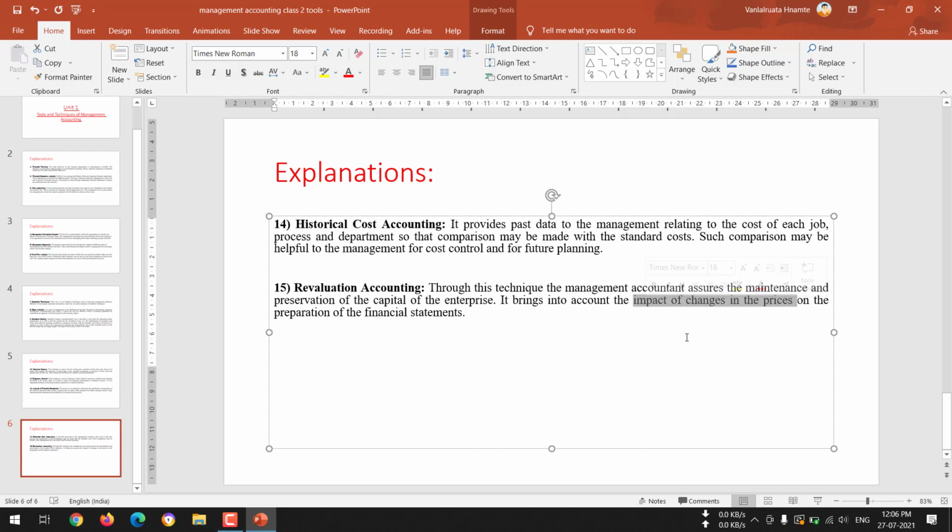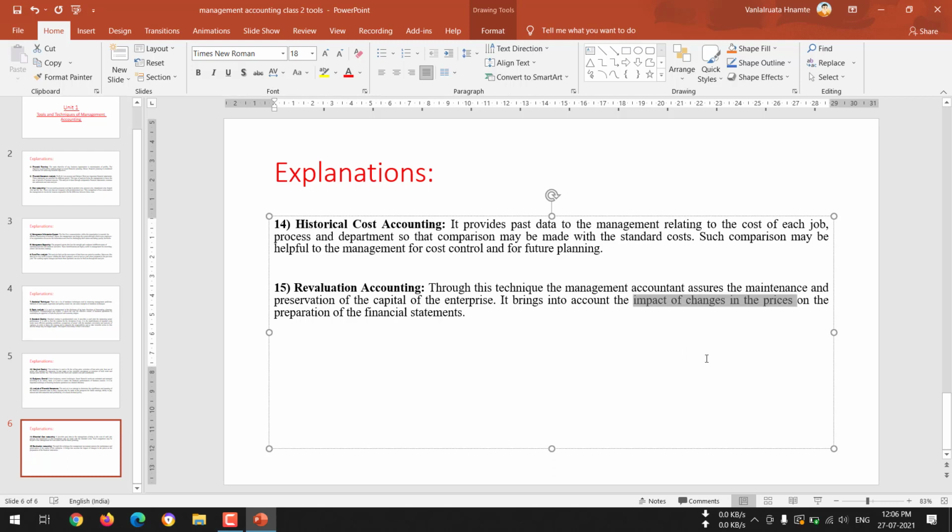Let's say, just as an example, in 2012 you have purchased one asset, let's say machinery, worth 5 lakh rupees. Now when you are recording that transaction, you are putting the date as 2012 and the purchase of machinery at its cost, right?